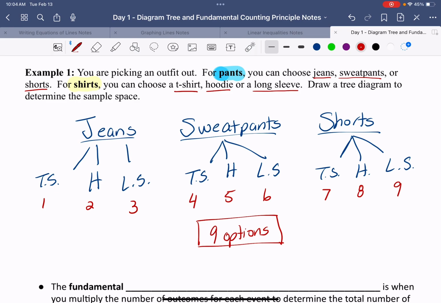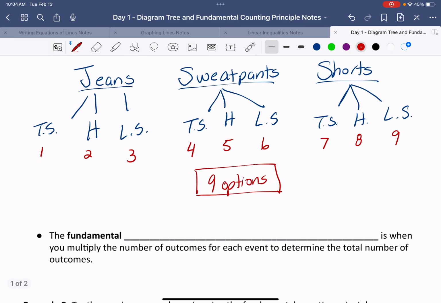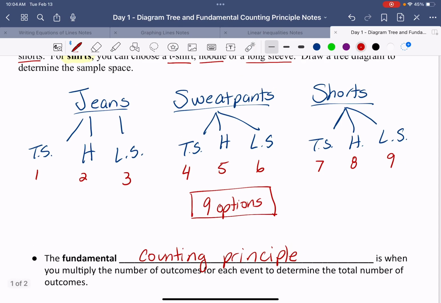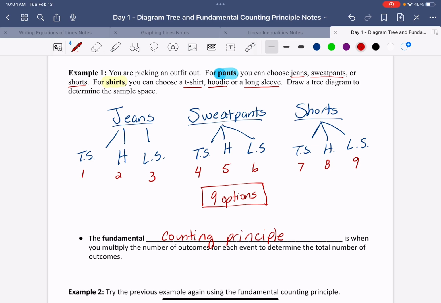So as you go down here, I want you to know that the fundamental counting principle, a fancy name here, is when you multiply the number of outcomes for each event to determine the total number of outcomes. So in this case, each event, if we go back up to here, is we have our pants in the blue here, that's 1 event, and we have 3 outcomes, and we have shirts as another event with 3 more outcomes, okay?